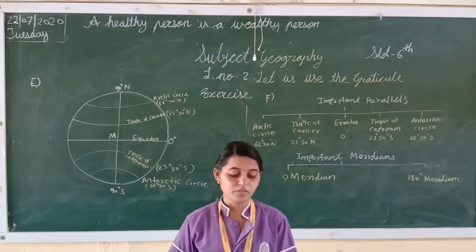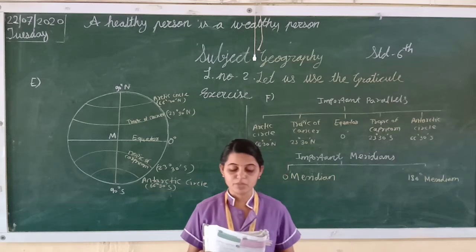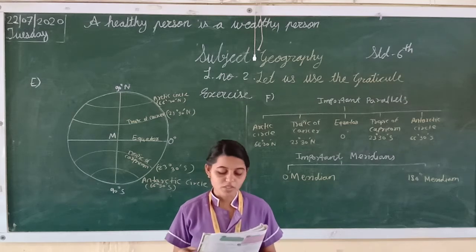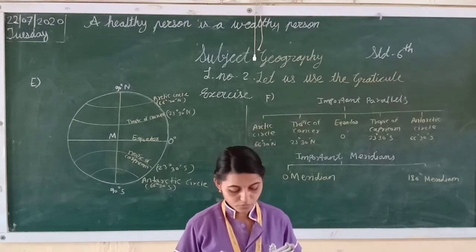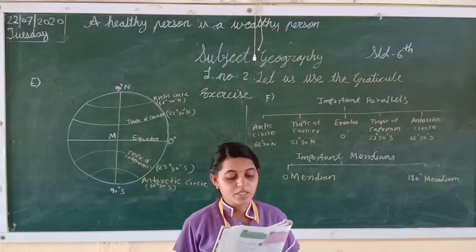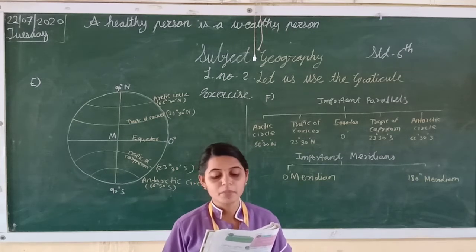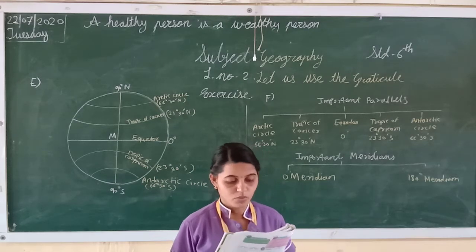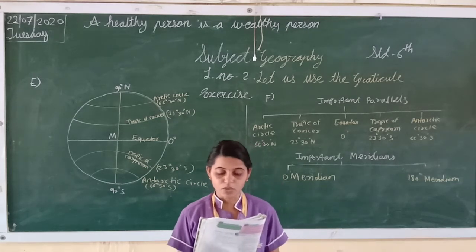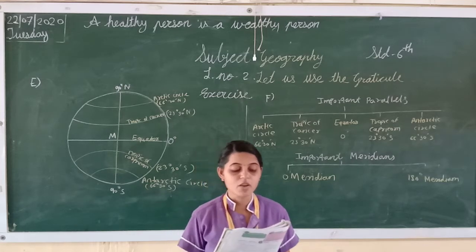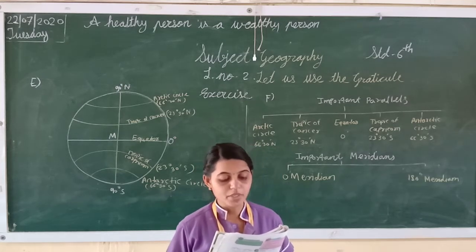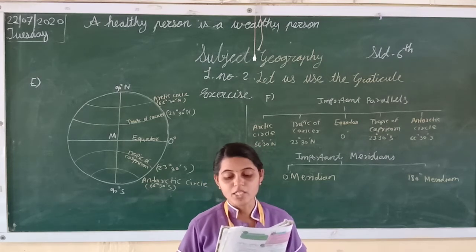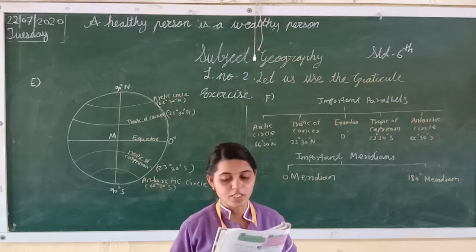Now students, next one. Question number 2, that is B. Read the following statements and correct the wrong ones. Which are wrong, we have to correct. Okay, see. While describing the location of a place, mentioning the meridian is sufficient. No, it is a wrong statement. So what is the correct option? While describing the location of a place, mentioning the meridian as well as the parallel is essential.